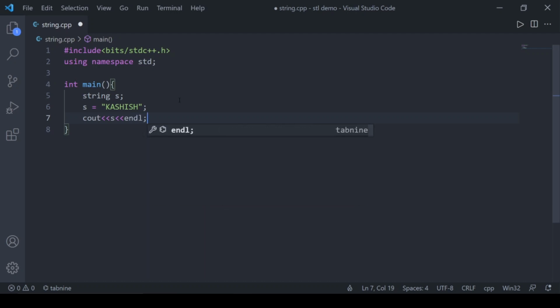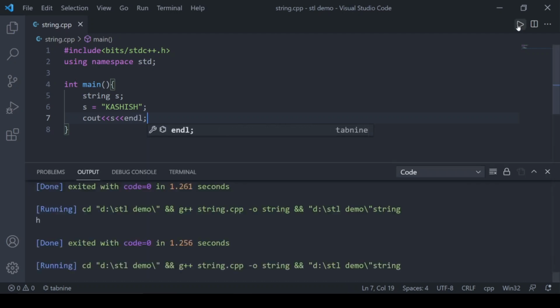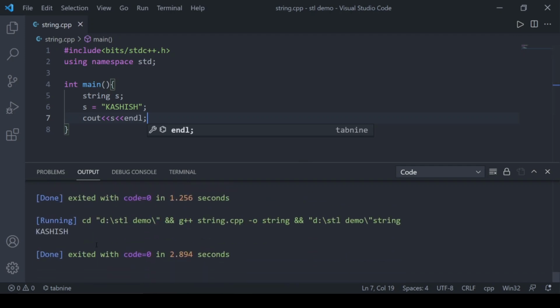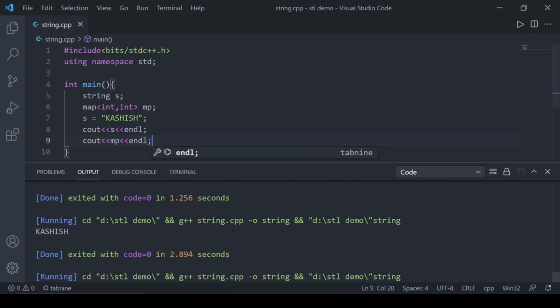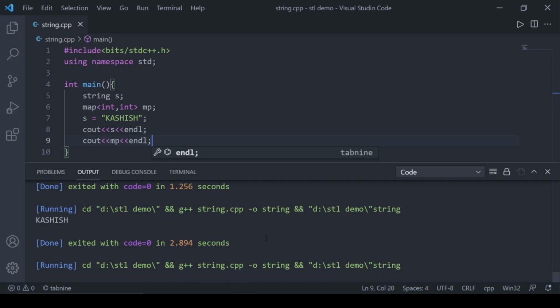Now it has a little bit of differences as compared to other C++ STL containers. Let's cover that. Kashish is printing. If I say that I have a map of int comma int named mp, and I want to print the map just the way I printed the string, then it will not work. It will give us an error, because in other STL containers we can't directly print the container.